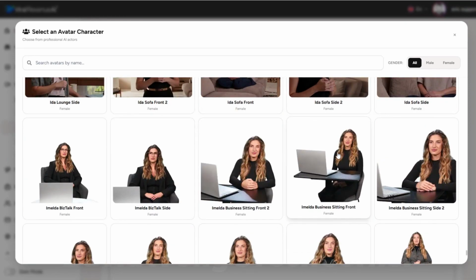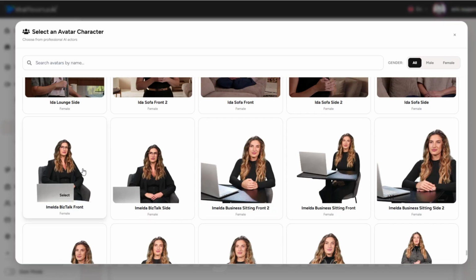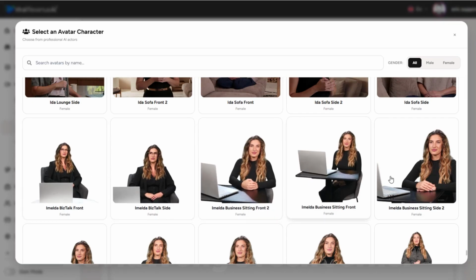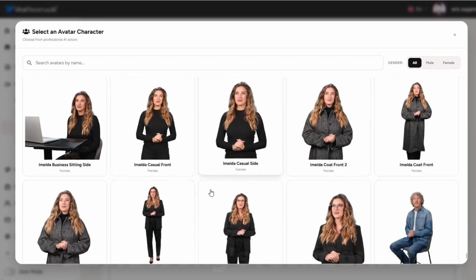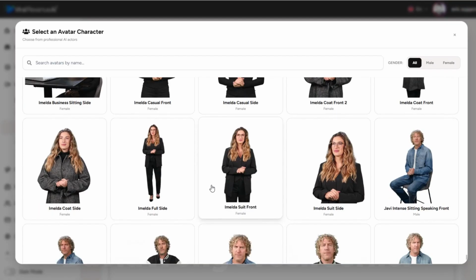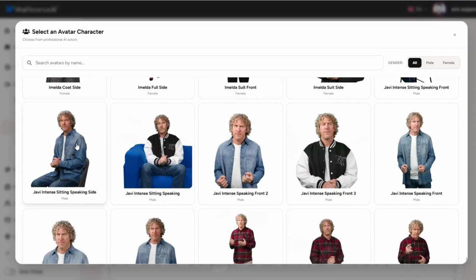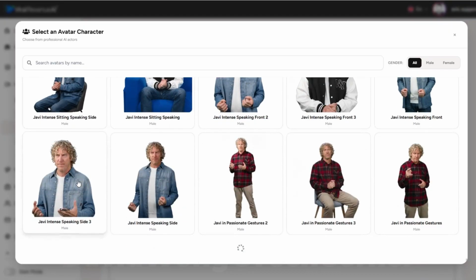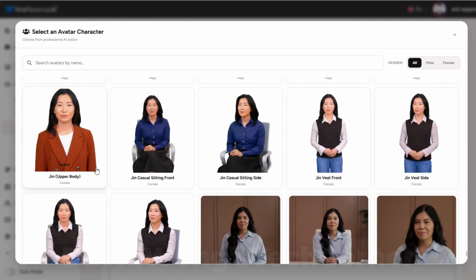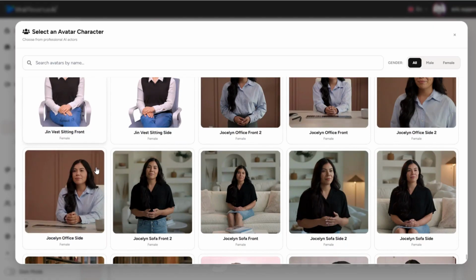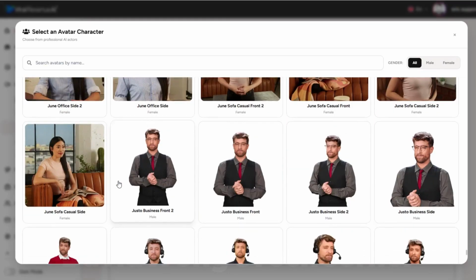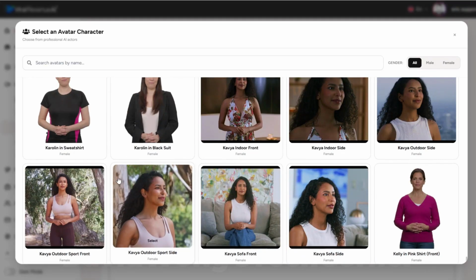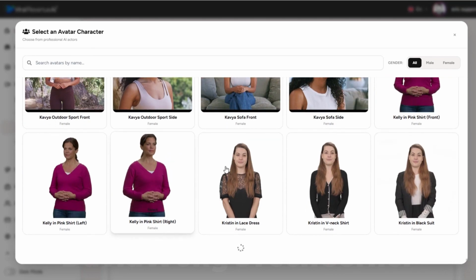And one thing that's really cool is that we have the same avatar, in many cases, in several different poses, which allows you to create very high-level professional videos if you want to go that route. You can take the same script, create it 2 times or more with a couple of different poses in the same exact character and clothing, and then edit them together to create a multi-camera angle shoot, which is very professional looking. So I think I'm going to find one that I can use for a business tip today.